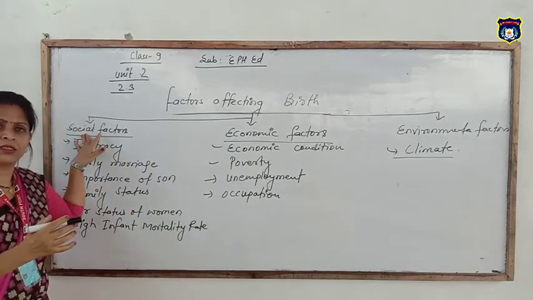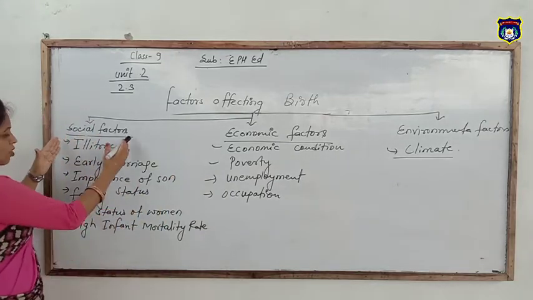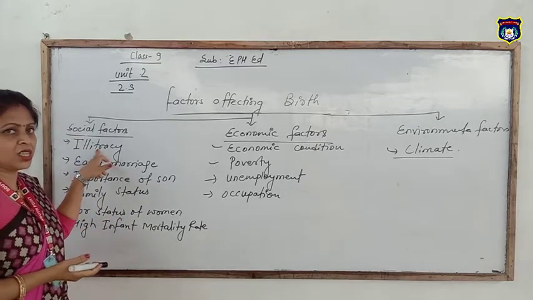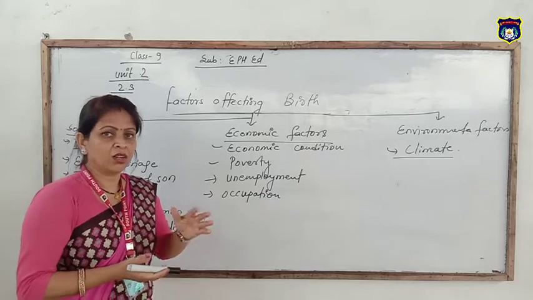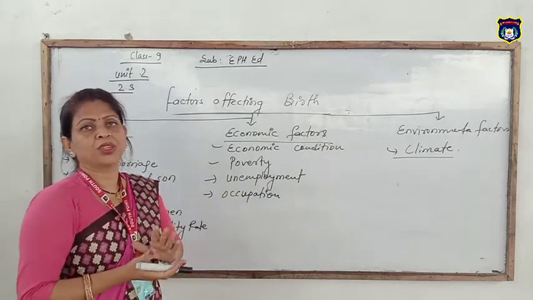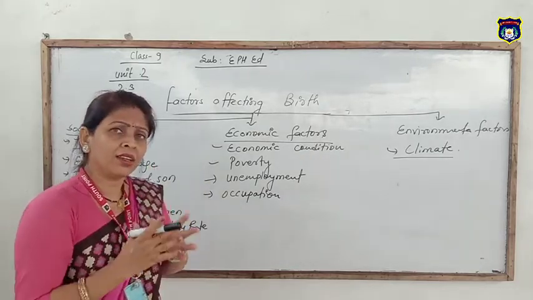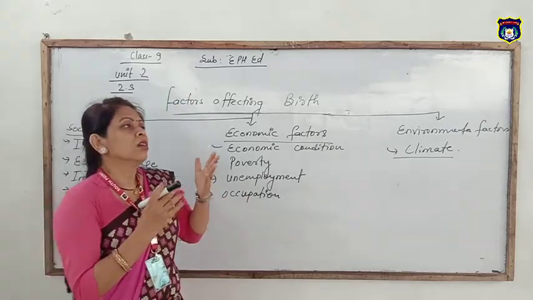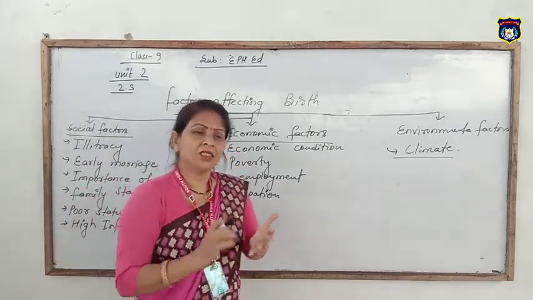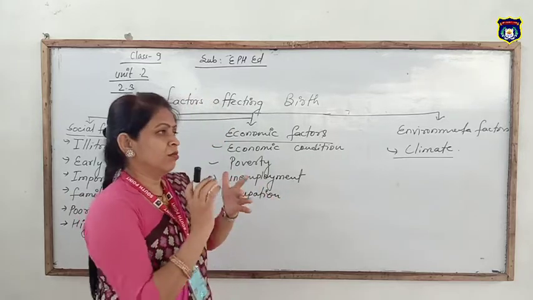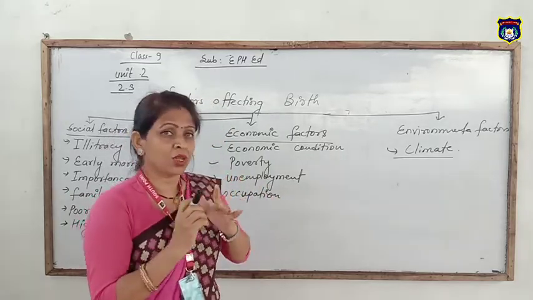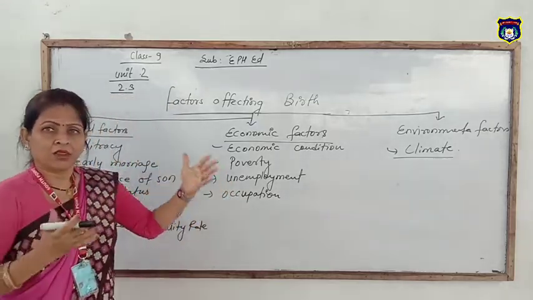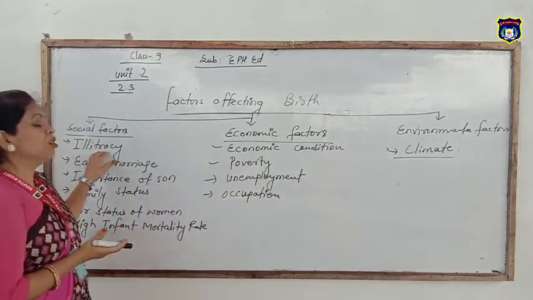Social factor. These social factors lead people to have more births. Illiteracy means lack of knowledge to read and write. When people are illiterate, they have no knowledge about marriage age, child spacing, use of contraceptive devices, or the bad effects of a large family, and they bear more children.